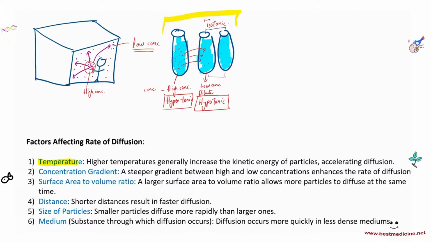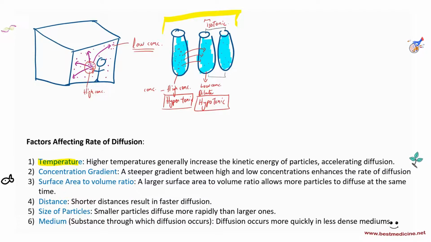Number two, concentration gradient. Of course, the greater the difference between the concentrations, the steeper the gradient between high and low concentrations, the greater the diffusion would be. Remember, there is no diffusion between isotonic, for example, solutions, right? Surface area to volume ratio.